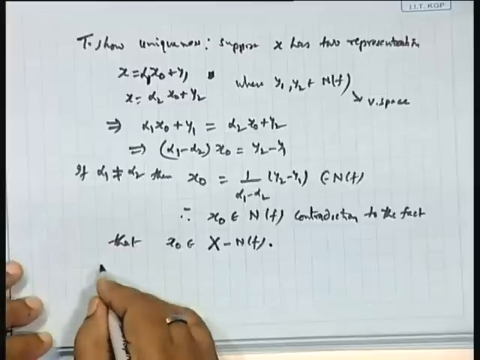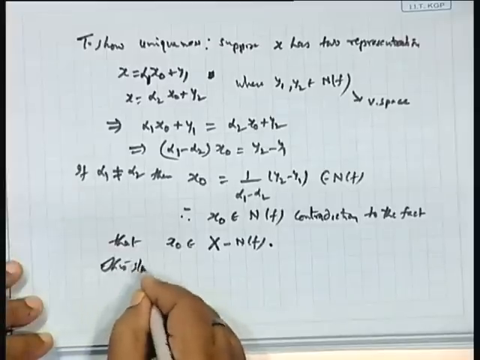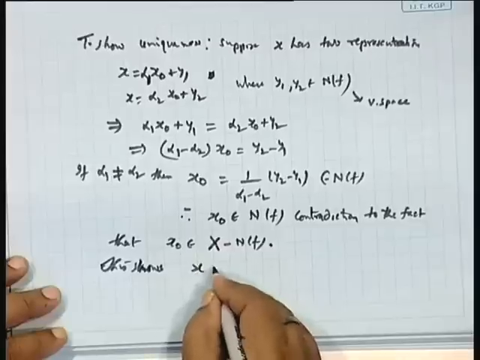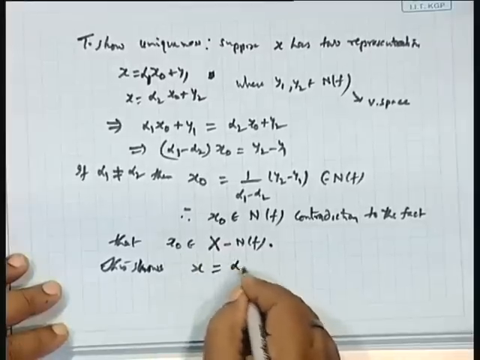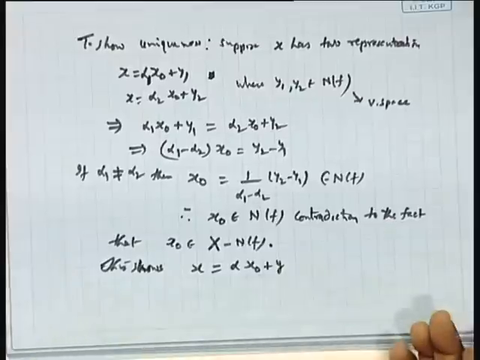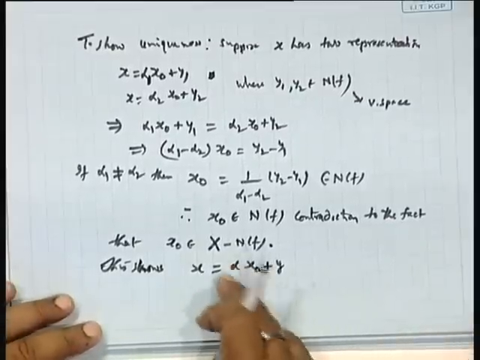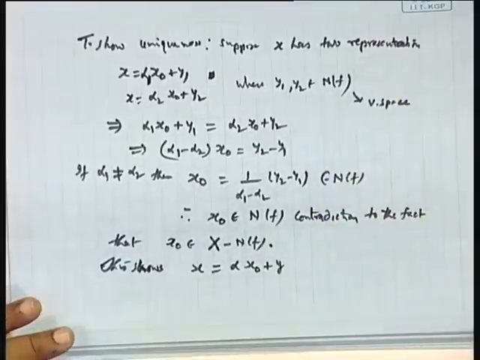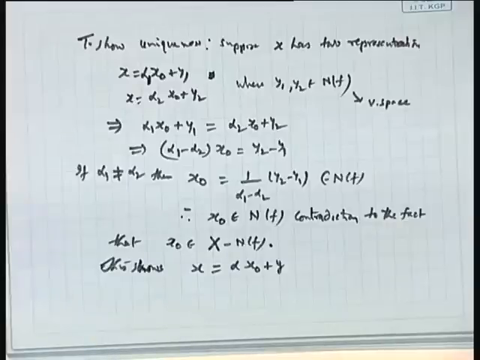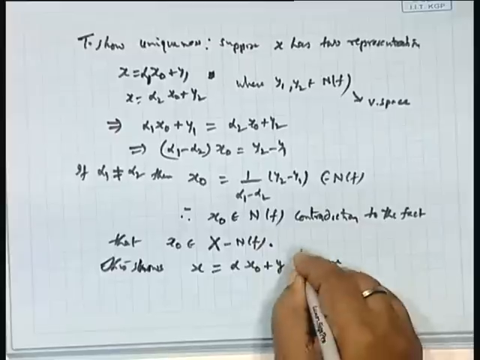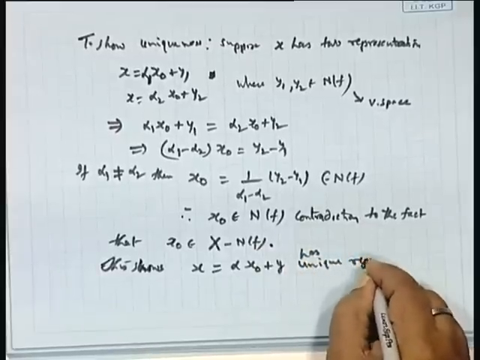It means this shows that x can be expressed only in the form of alpha x naught plus y. This y may change, no problem, but this alpha will remain because x naught is fixed. So, alpha x naught will remain, plus a linear combination with the elements of y. So, it has a unique representation.